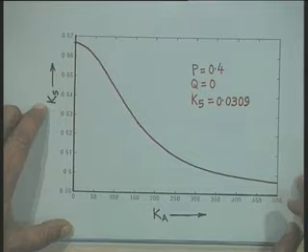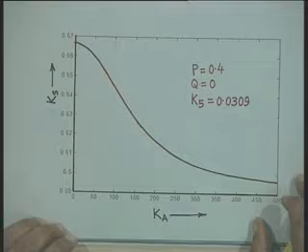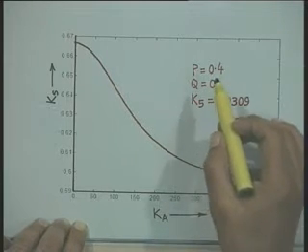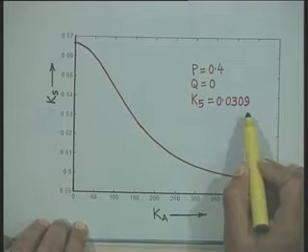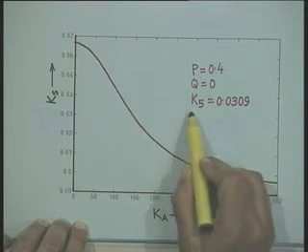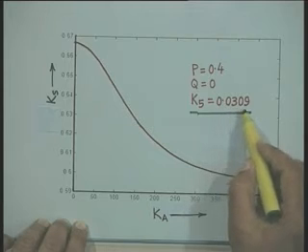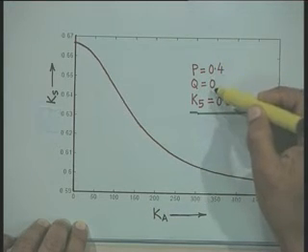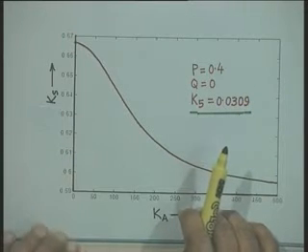We have considered two loading conditions. One loading condition is such that K5 comes out to be positive, that is K5 equal to 0.0309, where the real power output is 0.4 per unit and the reactive power output is 0. It means it is a light loading condition, and K5 is positive.